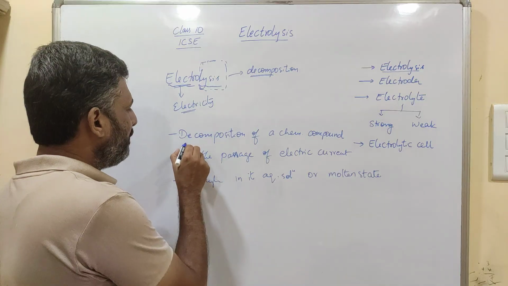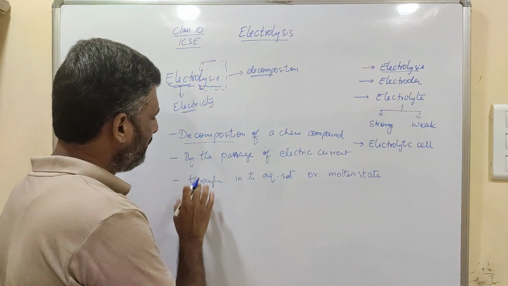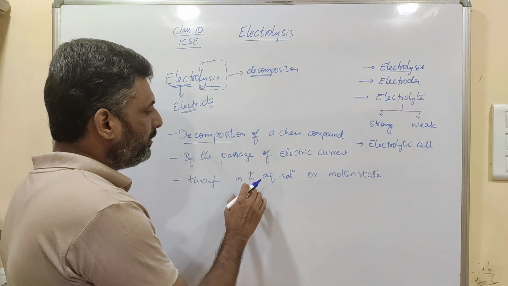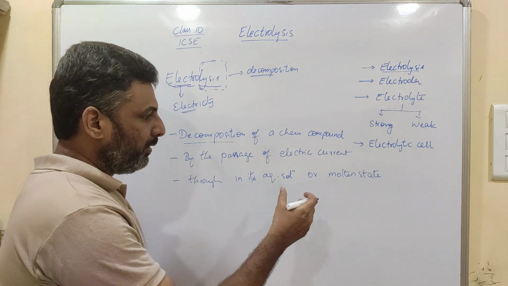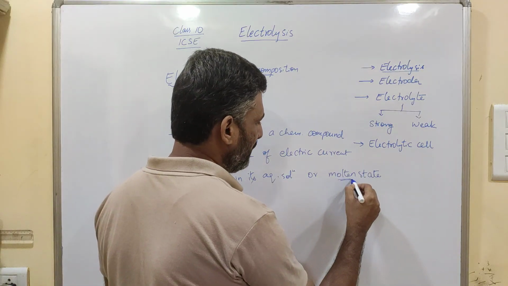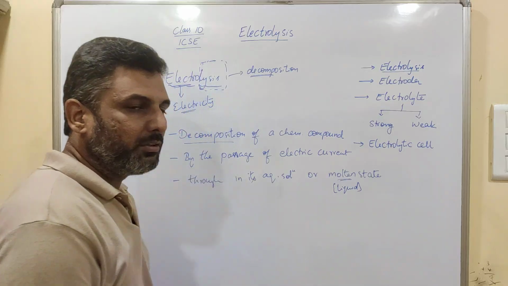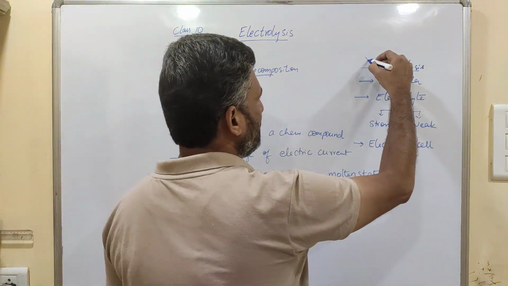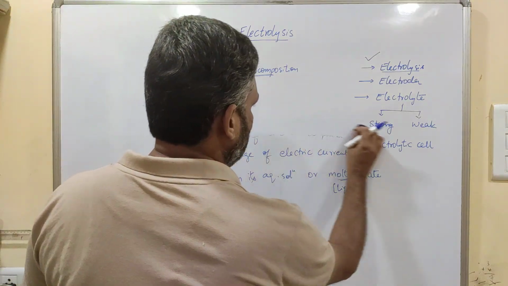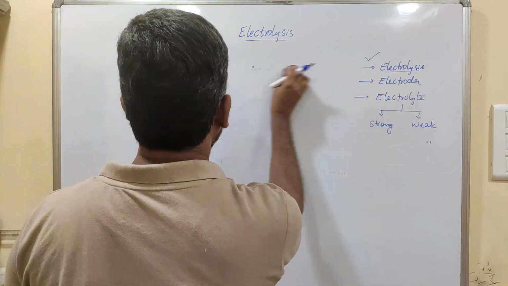So the definition will be given like this: the decomposition of a chemical compound by the passage of electricity or electric current through its aqueous solution, meaning an aqueous solution of that chemical compound, or its molten state, meaning the substance has to be taken in liquid state. This is the definition of electrolysis. Then we move to the term electrolyte. What is meant by electrolyte?